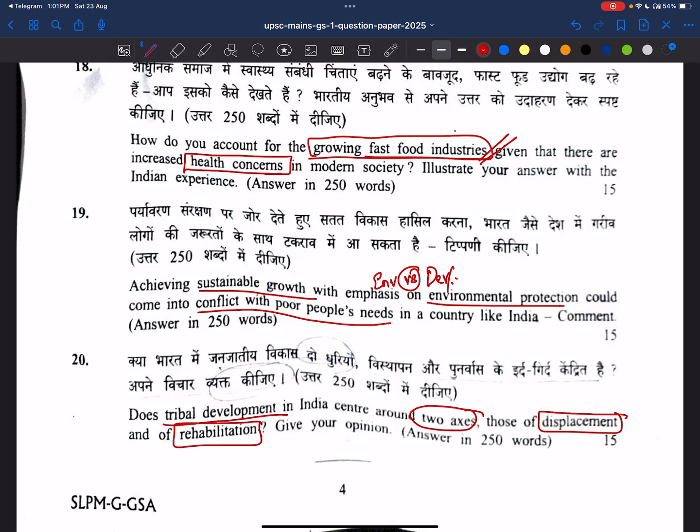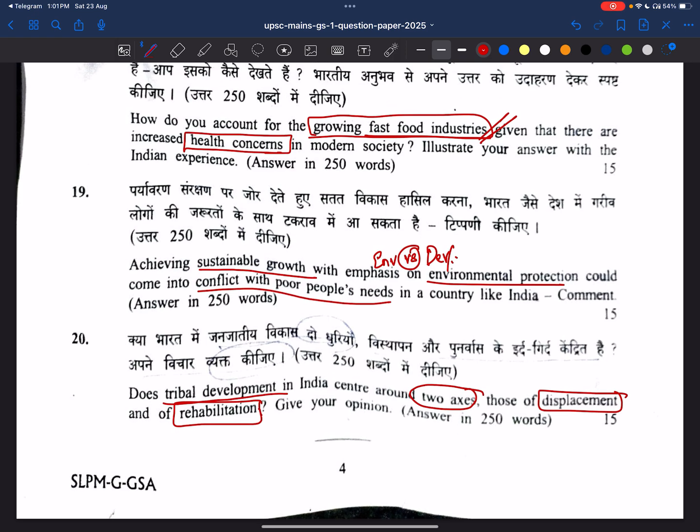Now, coming to the 19th question, achieving sustainable growth. See here, environment versus development is always in use, and it is the basic question related to this. What is it telling? Achieving sustainable growth with emphasis on environmental protection could come into conflict with poor people's needs, and that too from the perspective of India. This is also a double question, a two-part question. We have to focus on sustainable growth and also environmental protection, in relation with the poor people's needs.